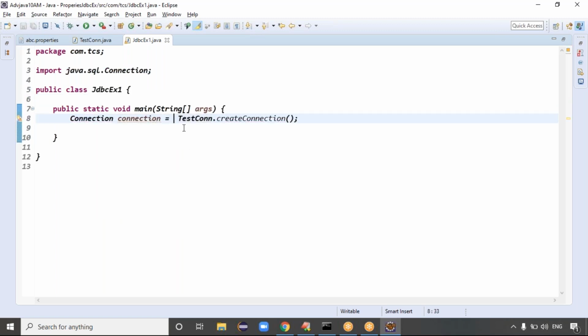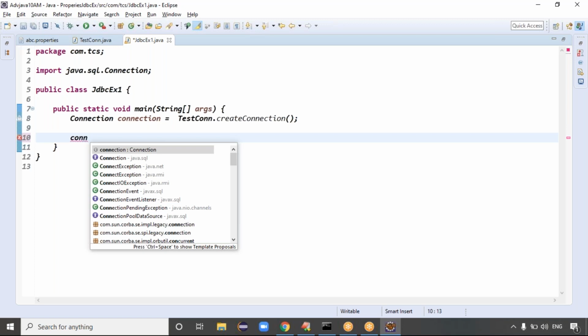Now the connection object is ready, and you can use it. Once it is ready, in this example I want to get the DatabaseMetaData object. The DatabaseMetaData object stores some information about the database. Today after the class, try to run this code. You will get more clarity if you run this kind of example.